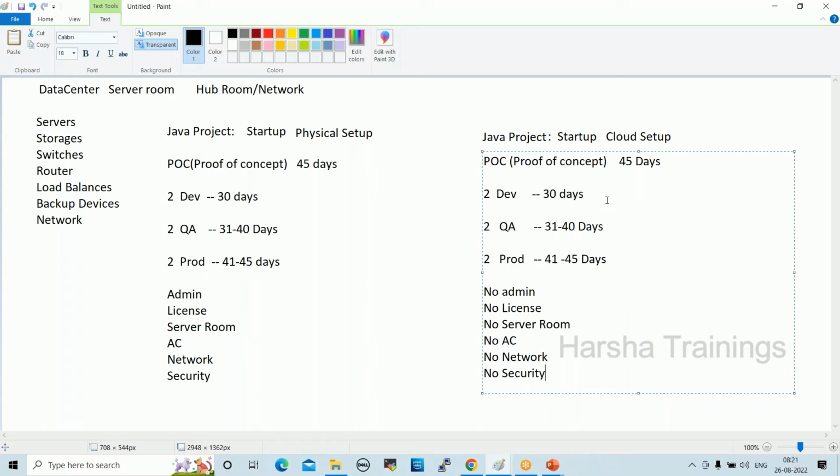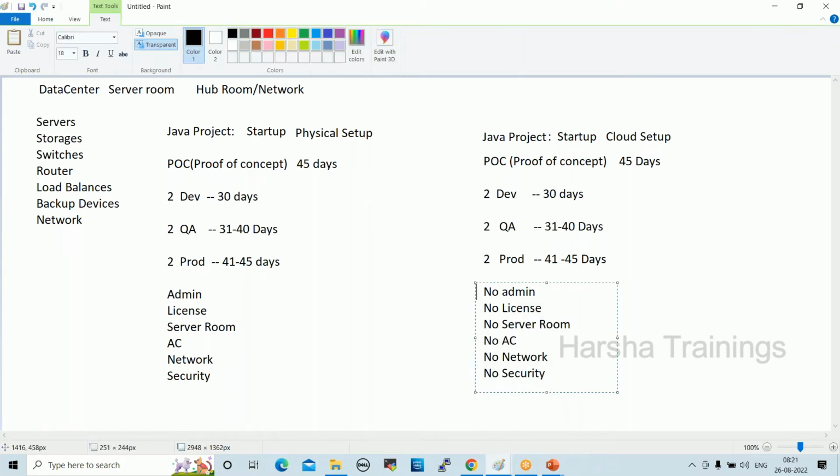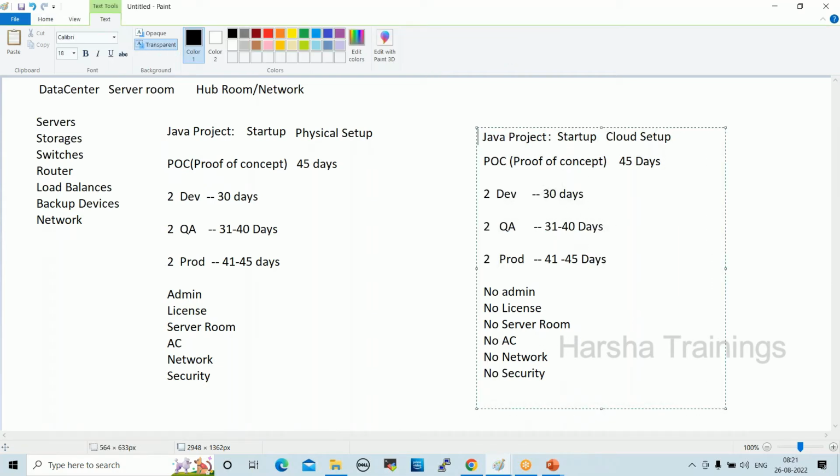So whenever we use cloud servers, these are on-demand servers, on-demand infrastructure. Whenever we need it, we can create it immediately. So these are all not required, right? If this POC is a success, it is fine. If it is not a success, what will happen? This is also a waste of money, right?